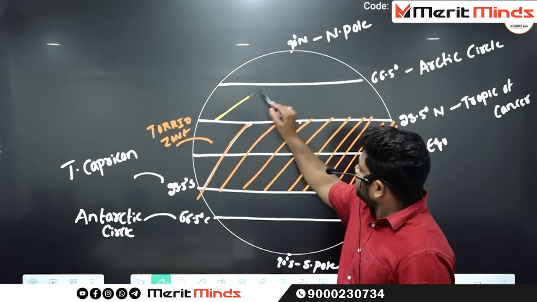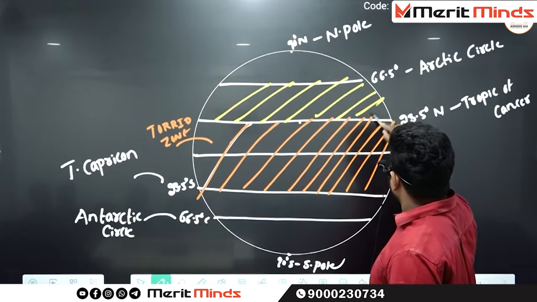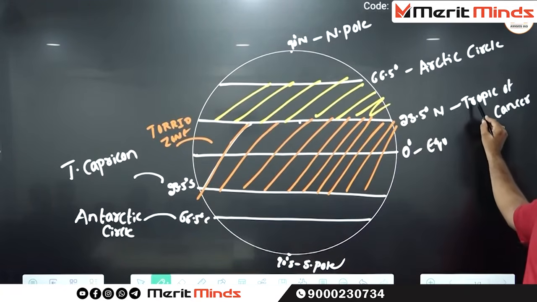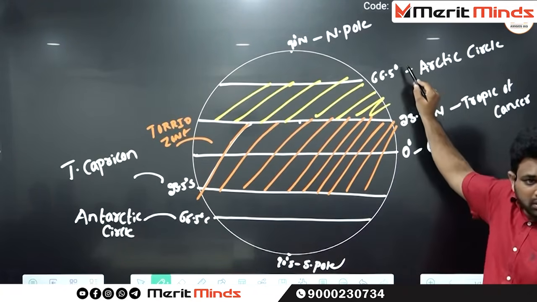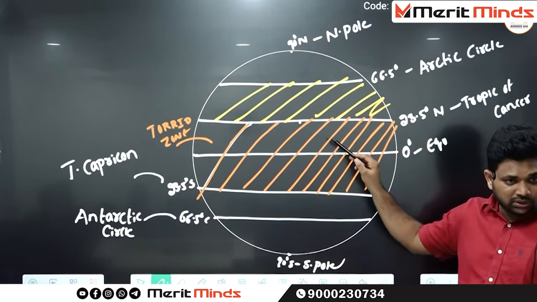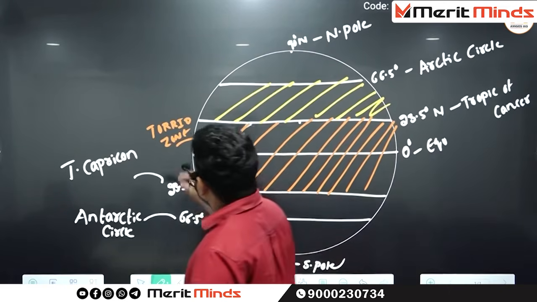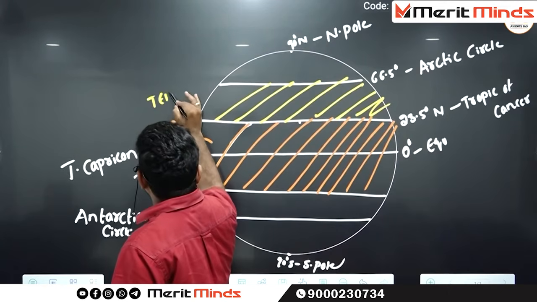The zone which is extending from, what is this latitude? Tropic of Cancer. What is this latitude? Arctic Circle. Tropic of Cancer and Arctic Circle in the northern hemisphere or southern hemisphere? Northern hemisphere. Nothing but it is the zone which is extending from Tropic of Cancer to Arctic Circle in which hemisphere? Northern hemisphere. That particular zone is called as